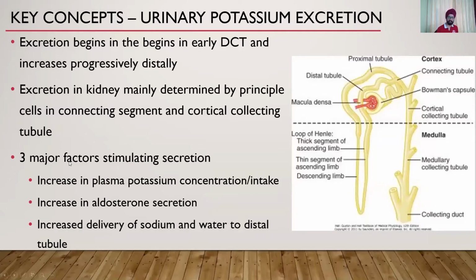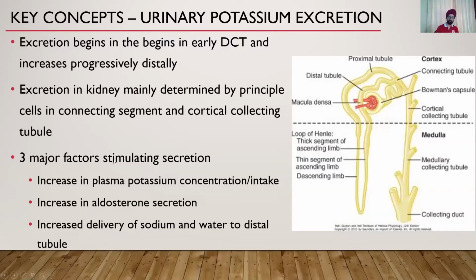There are 3 major factors that stimulate the excretion of potassium into the urine. So when does the secretion of potassium from the kidney into the urine increase? It increases when there is an increase in plasma potassium concentration, obviously, when there is an increase in aldosterone secretion.